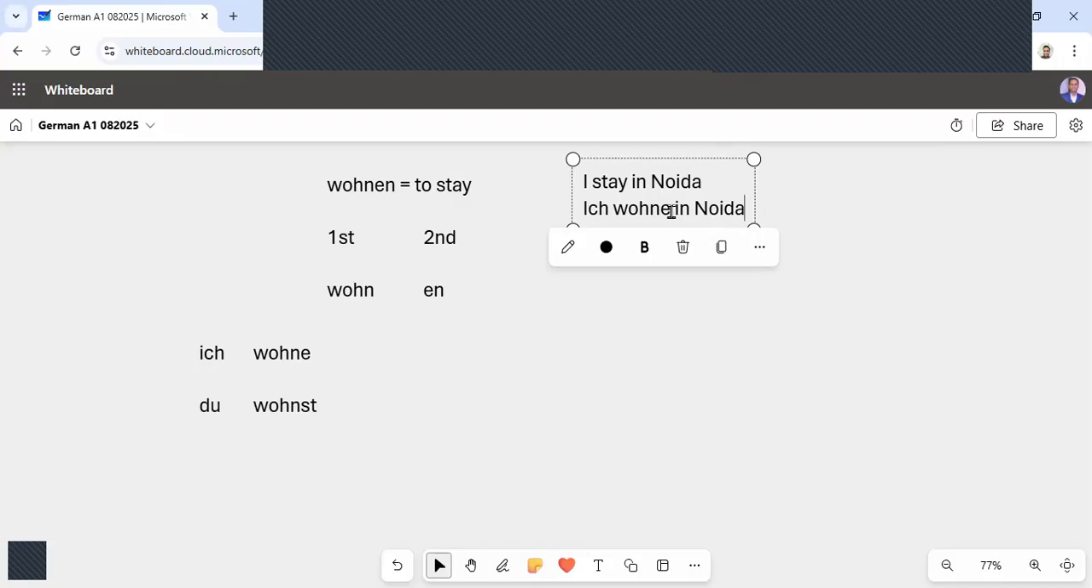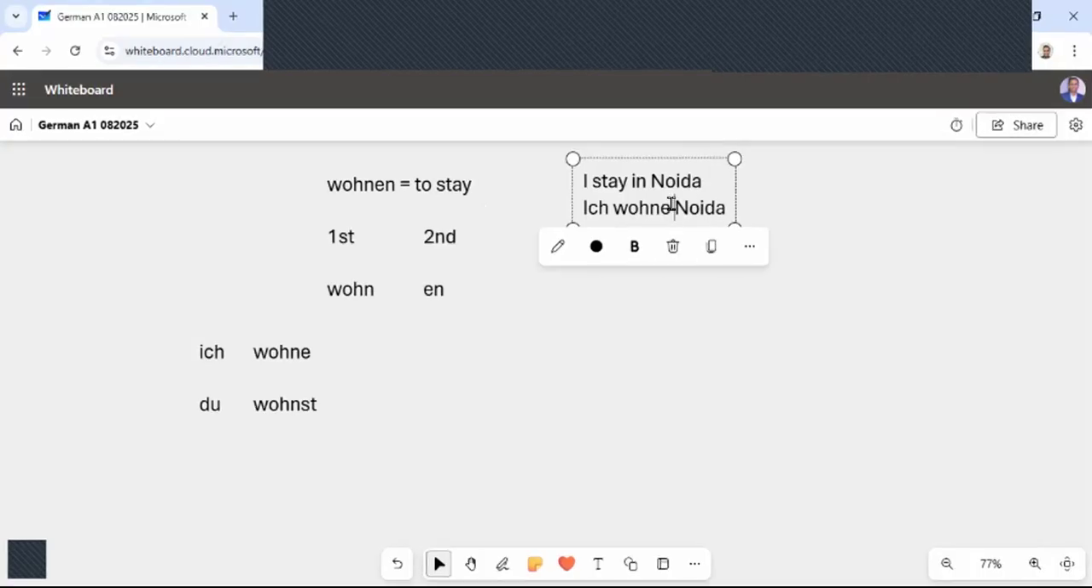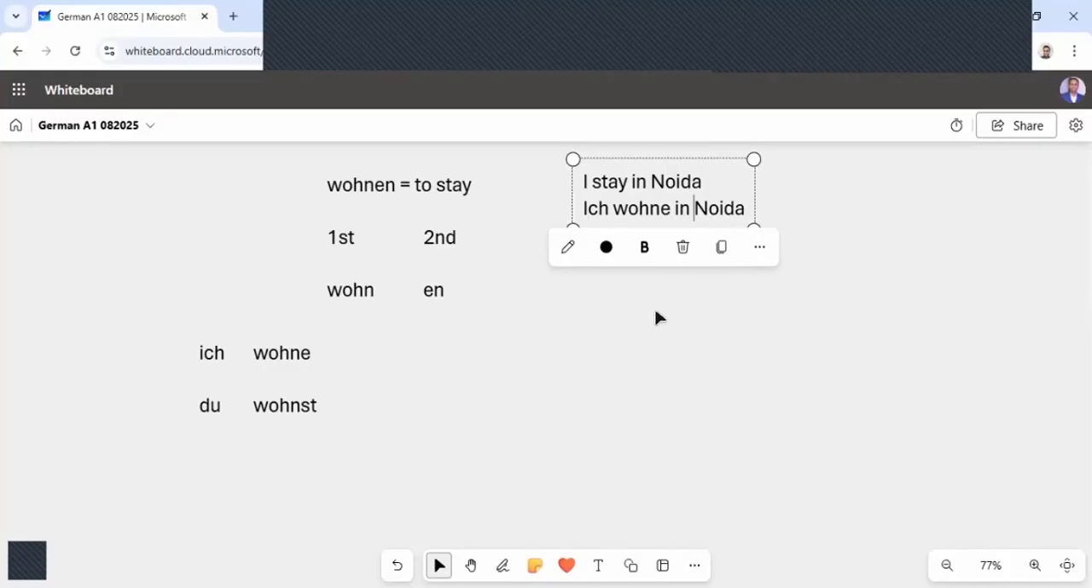Okay, so in is the preposition which we always use while making a sentence. Because without any preposition, the sentence will be like this: Ich wohne Noida. It is not good. It is not correct. Like I cannot say in English, I stay Noida. I come Pune. Until I say from, nobody will understand what I am saying. So preposition makes sense of the sentence. Okay. Ich wohne in Noida.